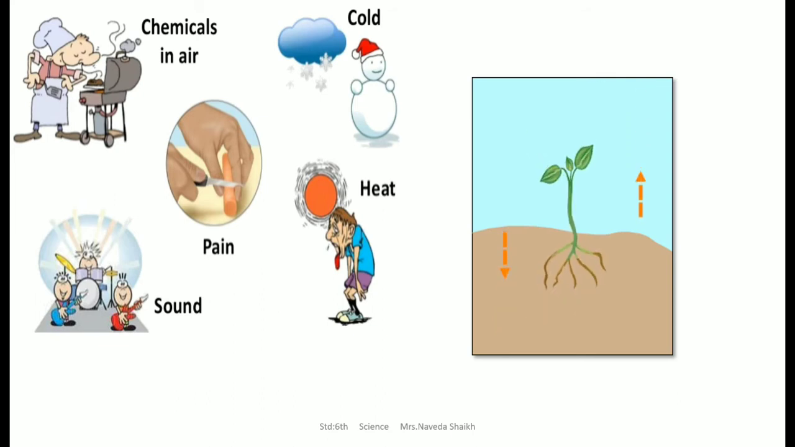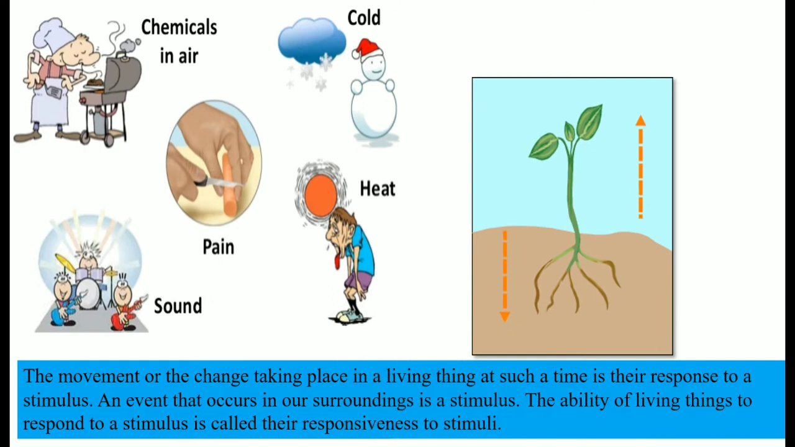So the movement or the change which takes place in living things at such a time is their response to a particular stimulus. An event that occurs in our surroundings is a stimulus. The ability of living things to respond to a stimulus is called their responsiveness to stimuli.